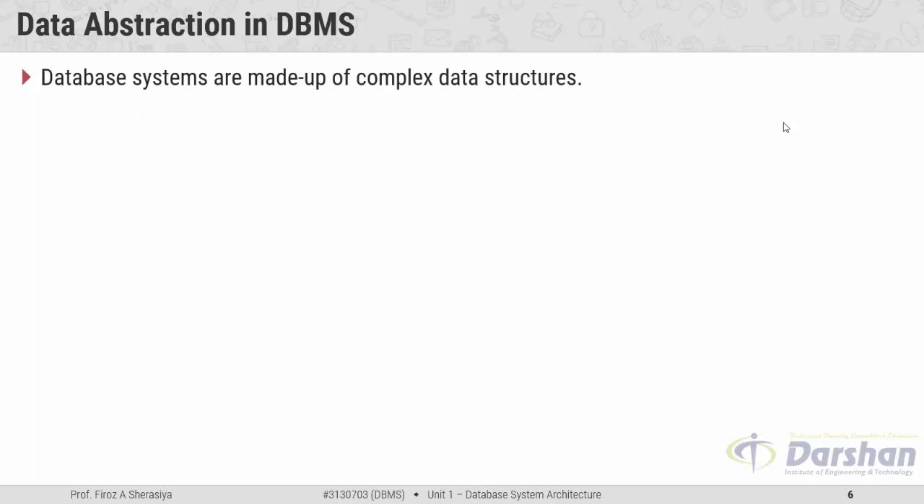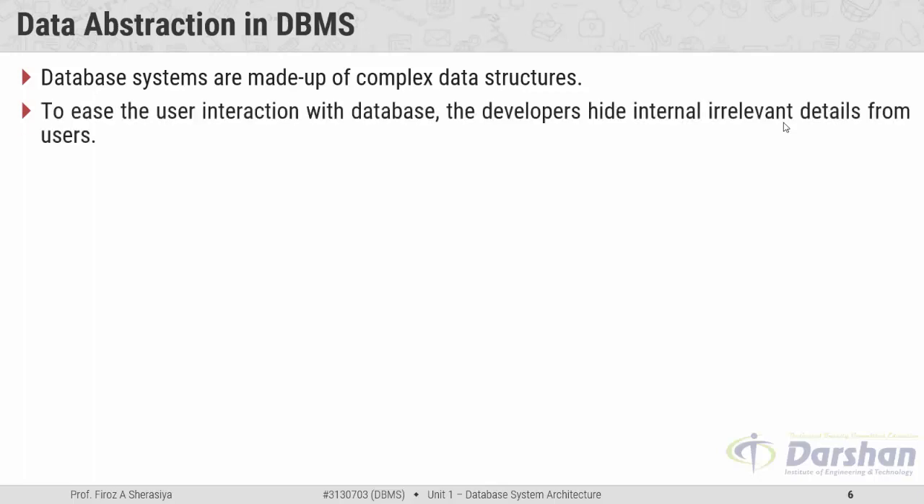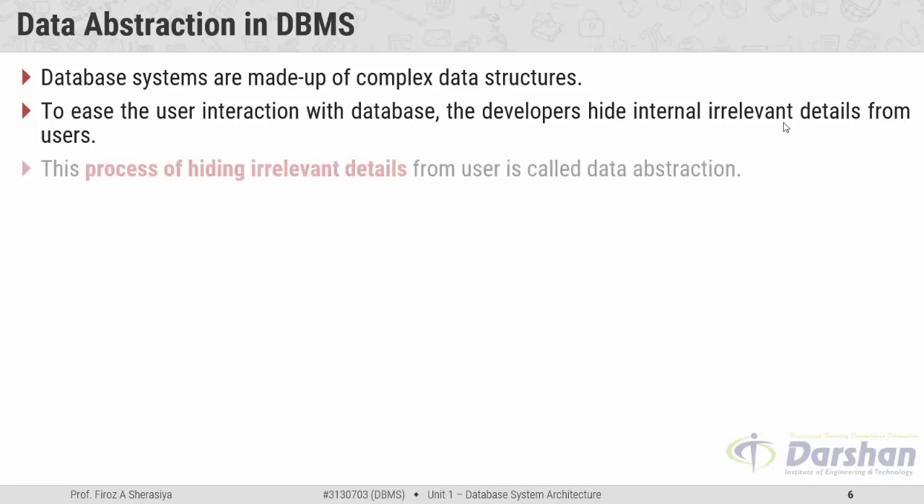Now next, moving further, data abstraction in DBMS. What actually is data abstraction? Database systems are made up of complex data structures, and that's why it is very difficult for each and every user to understand. So to ease user interaction with the database, the developer will always hide the internal irrelevant details from the user. That means the developer will always hide the information that is not relevant to the user, and the process of hiding that irrelevant detail from the user is nothing but data abstraction.